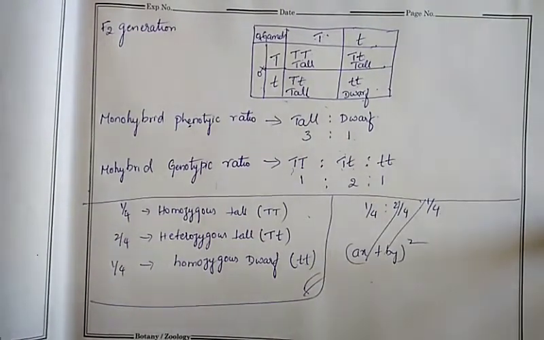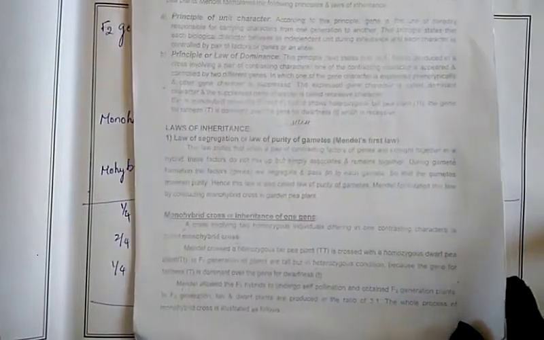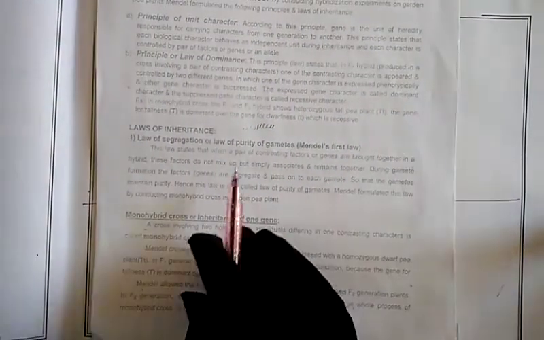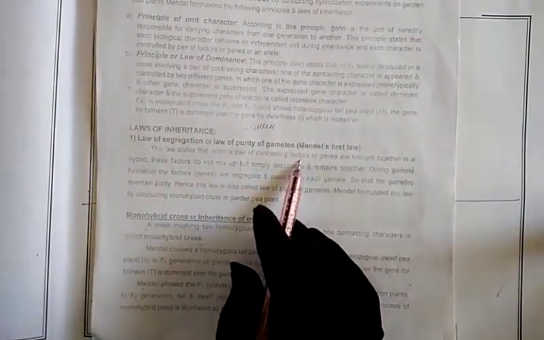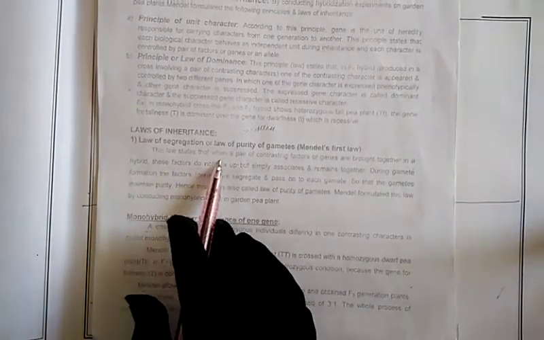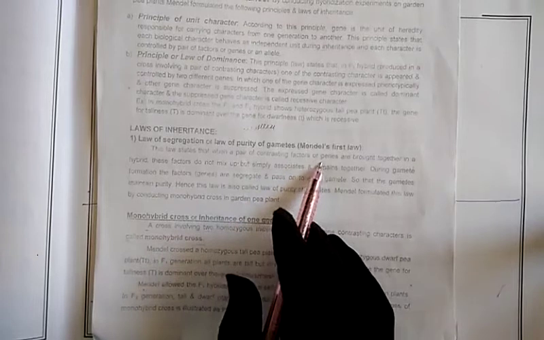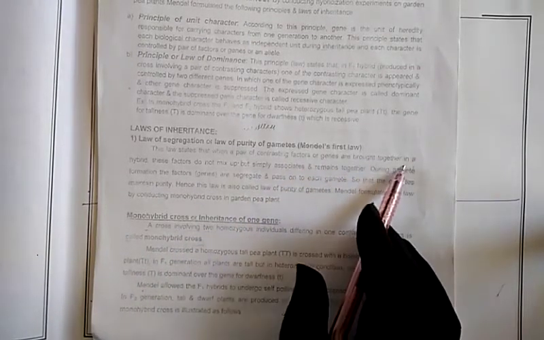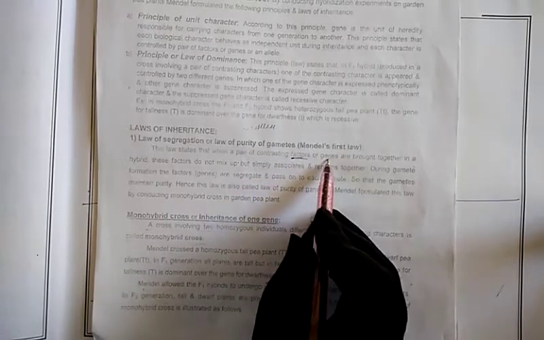Now I will tell you the first law here. What does the first law state? See, in your notes it has been given here. The first law: law of segregation, or law of purity of gametes, or Mendel's first law. The law states that when a pair of contrasting factors or genes are brought together. So a pair of contrasting factors means what here? Genes, as I said.